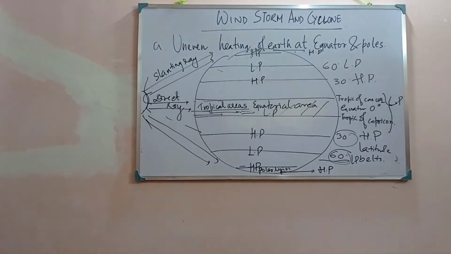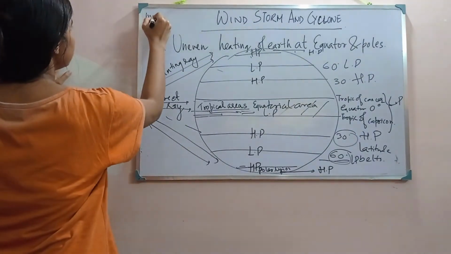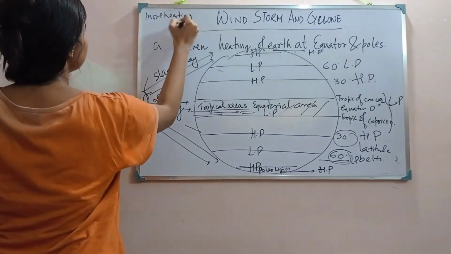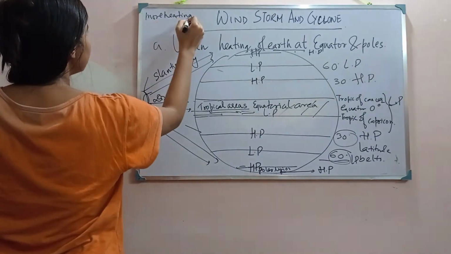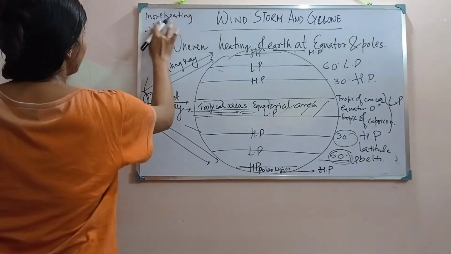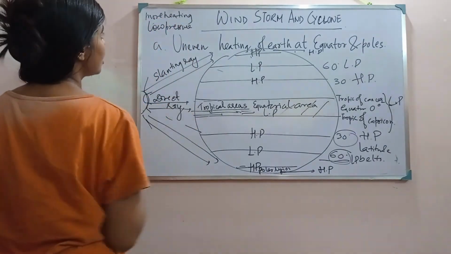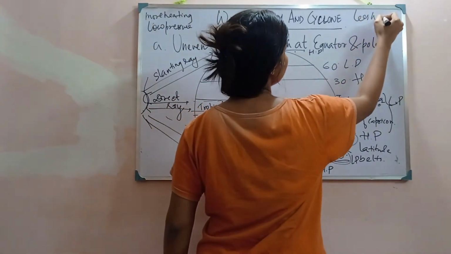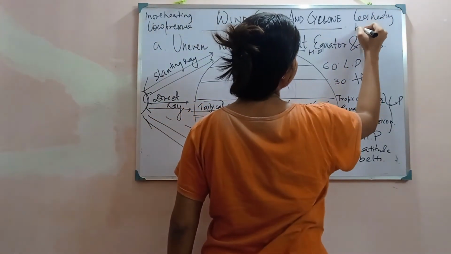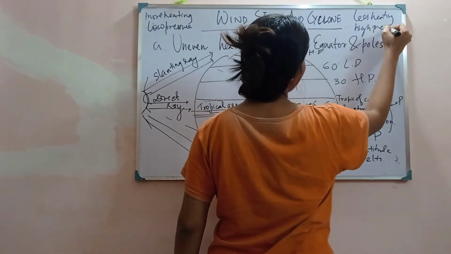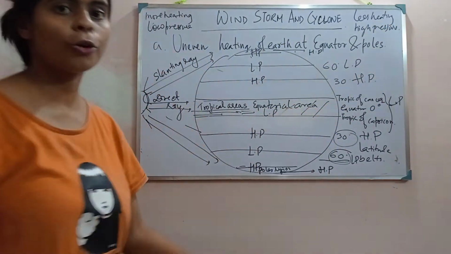Now as you can see the pressure difference, we can at least get an idea of how the wind will flow, how the wind currents are generated due to the uneven heating, and due to the uneven heating a pressure difference is created. More heating will create low pressure, and less heating will create high pressure, because the air is not moving up, so the air remains over the land only.